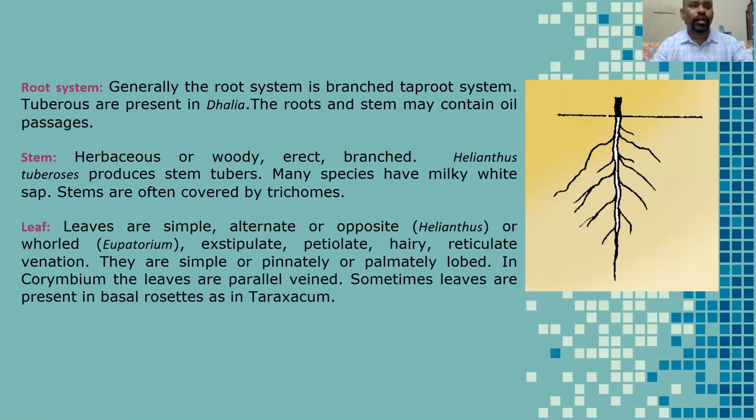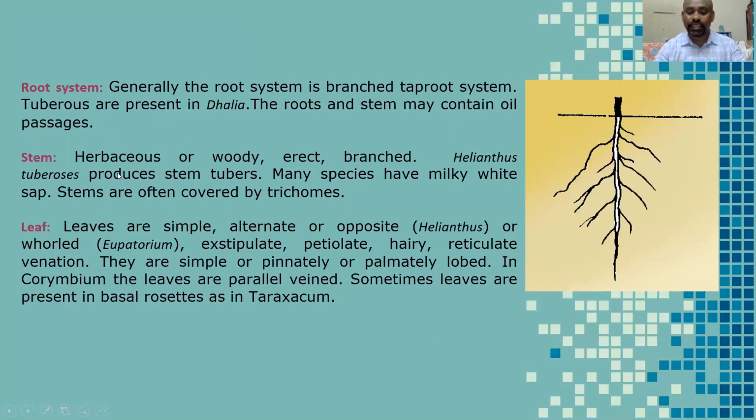Next, root system. Students, generally a branched taproot system is present in the Asteraceae family. Tuberous roots are present in the Dahlia plant. The root and stem may contain oil passages.